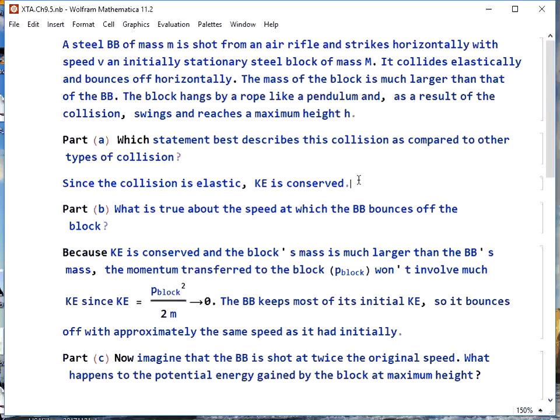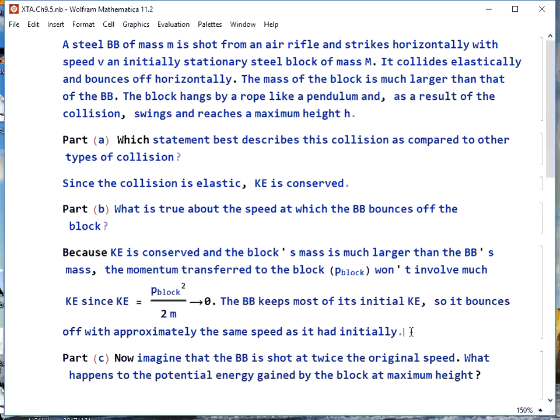Part B, what is true about the speed at which the BB bounces off the block? If kinetic energy is going to be conserved and the block's mass is much larger than the BB's mass, the momentum transferred to the block won't require much kinetic energy because KE is p_block squared over 2m_block. The BB keeps most of its initial kinetic energy, so it bounces off with approximately the same speed as it had initially.